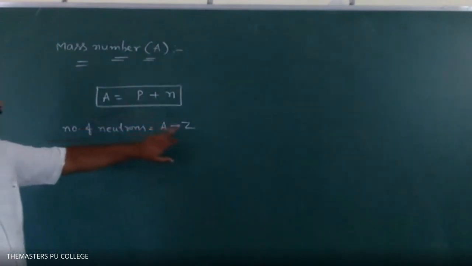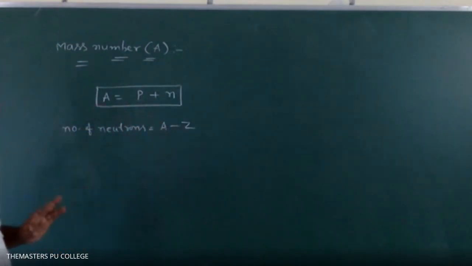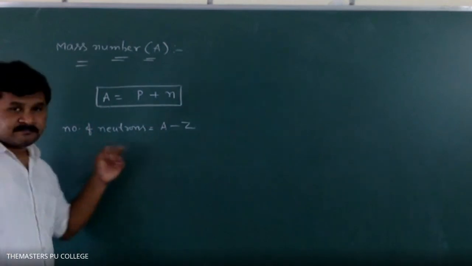P is Z, okay? That's why N is equal to A minus Z. This is the formula.